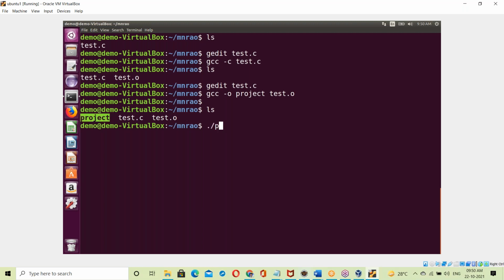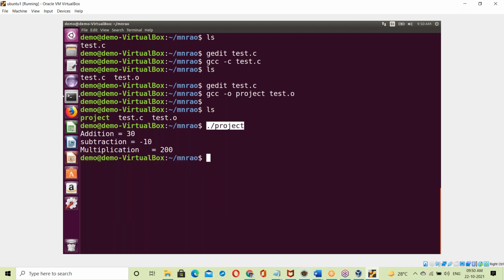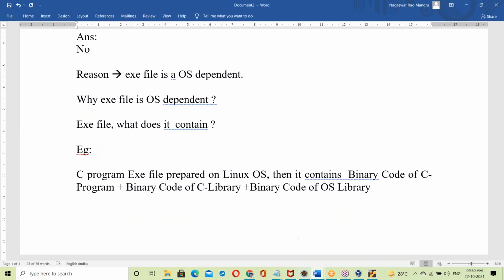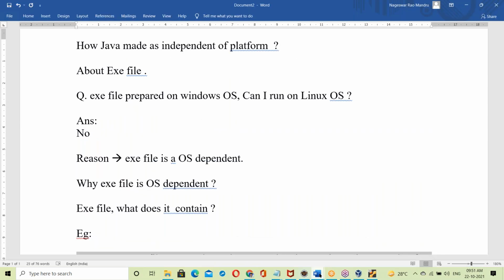Once you run this, inside the project exe file there is an OS library. Using the OS library, it communicates with the hardware components. So the output is obtained through the OS library. At the beginning we discussed one point here.